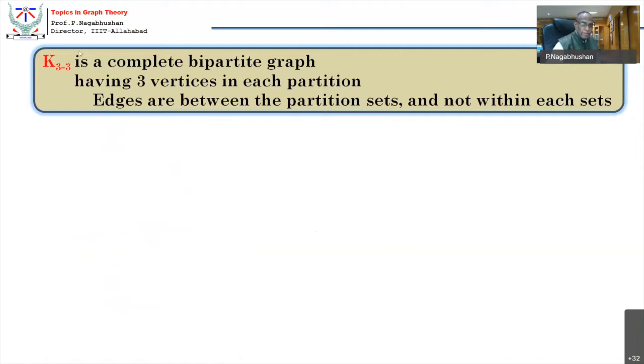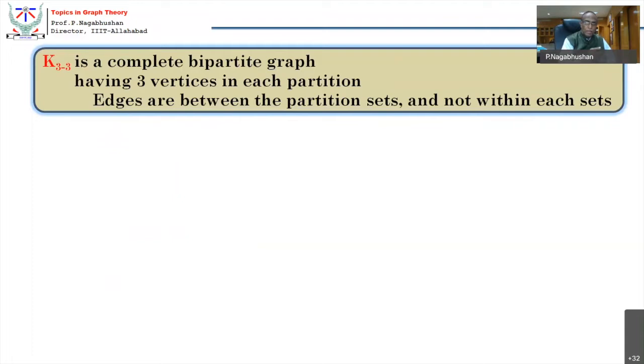Now K33. This is the second Kuratowski's graph. The second Kuratowski's graph is called K33. What is K33? 3 vertices are in one set and another 3 vertices are in the other set. K6 is a complete graph of 6 vertices. But this has 6 vertices in such a way that there are 3 vertices in one partition and 3 vertices in another partition. And there should be edges between the partitions, not edges inside the partition.